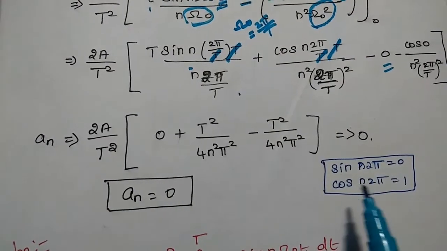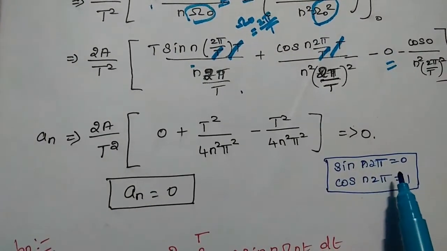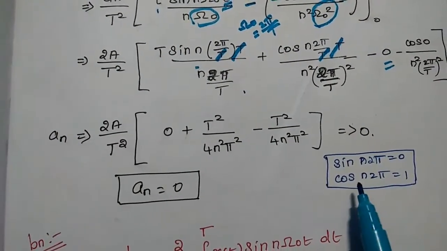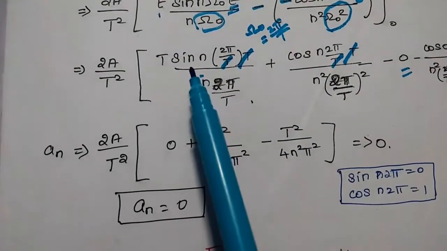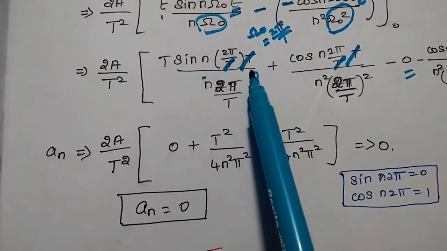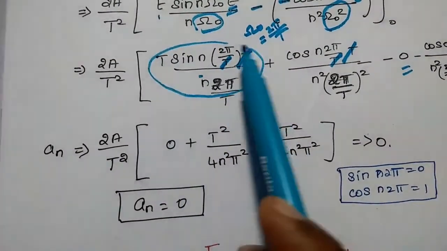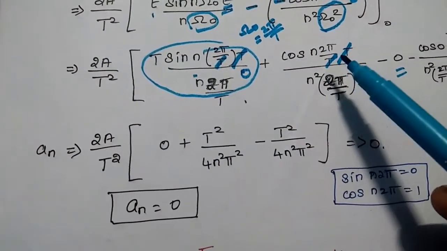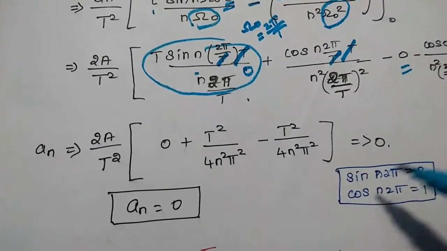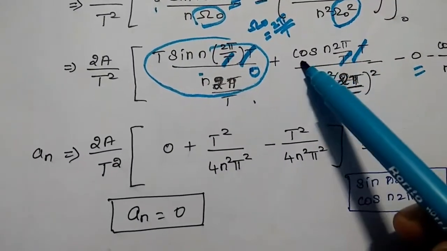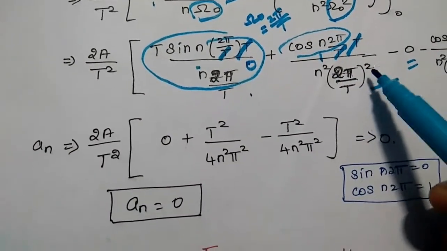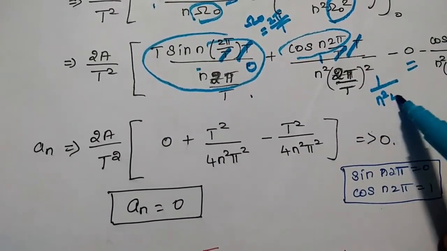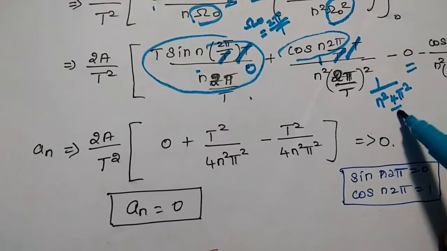As we know, sin n 2 pi is equal to 0 and cos n 2 pi is equal to 1. So the term sin n 2 pi is always 0, so this term becomes 0. Here cos n 2 pi is equal to 1, so this numerator becomes 1. So 1 divided by n squared 4 pi squared divided by T squared.